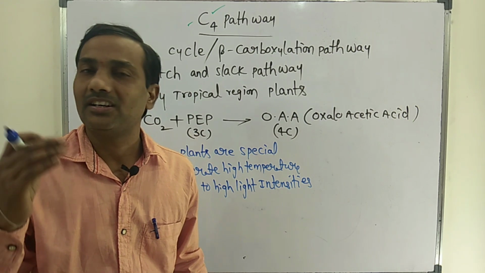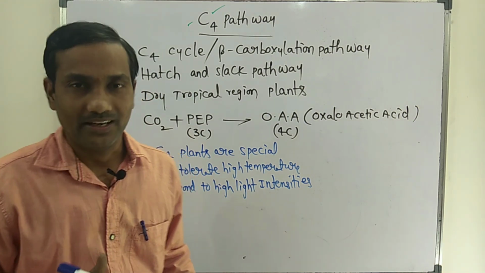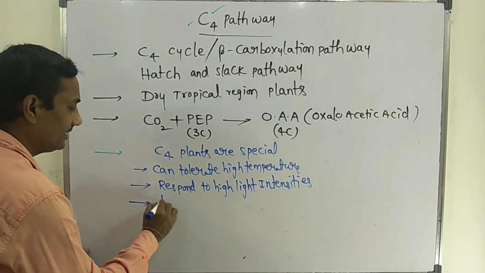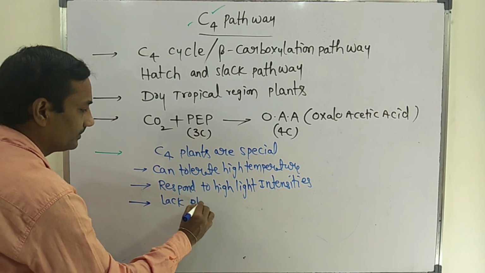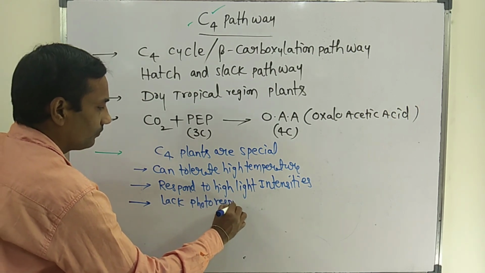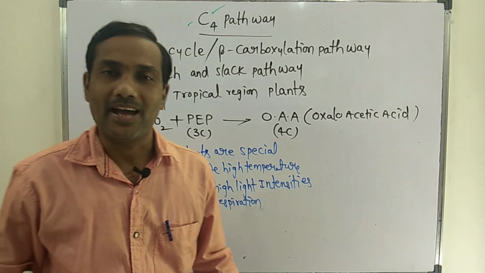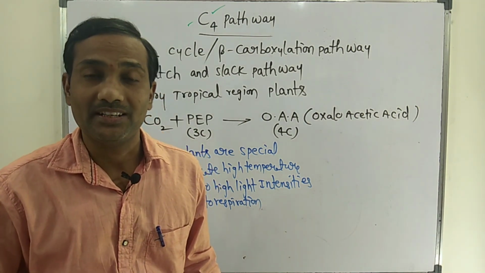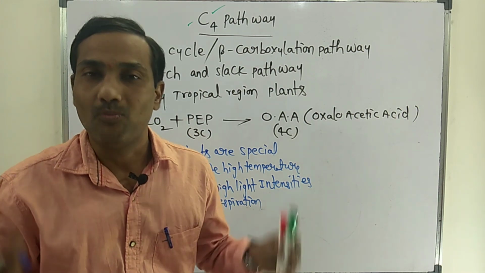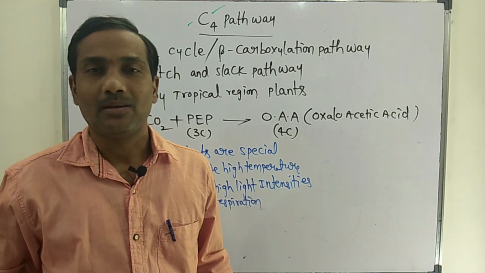C3 plants cannot respond to high light intensities. C4 plants also lack photorespiration. Photorespiration is not found in C4 plants. Photorespiration determines the amount of yield produced by the plant.